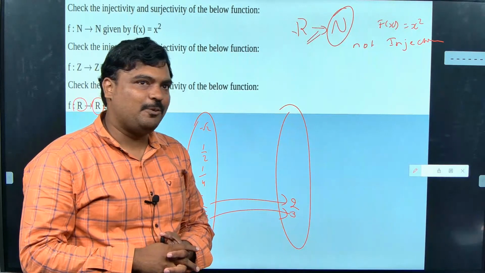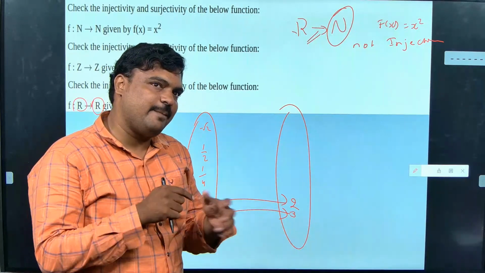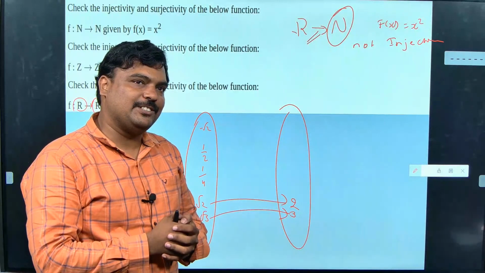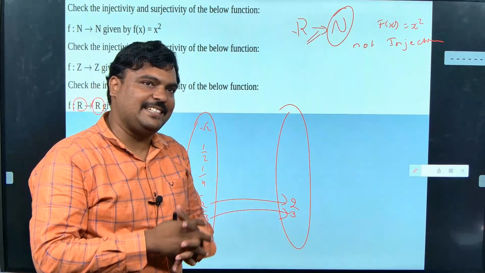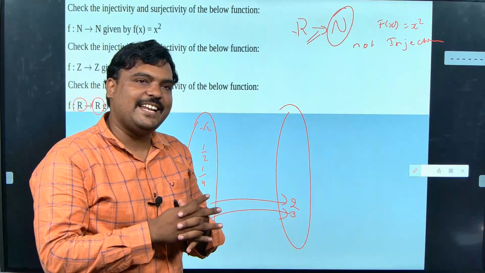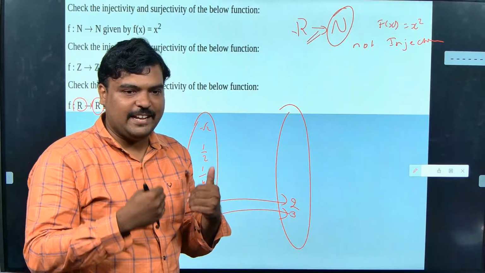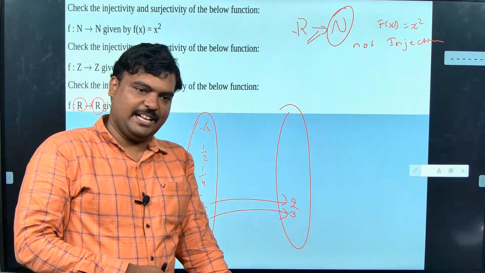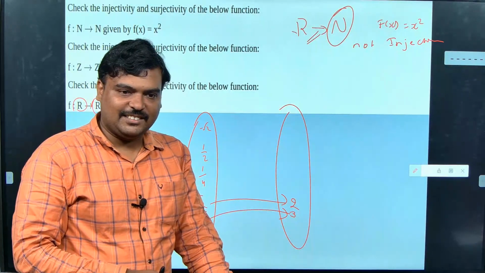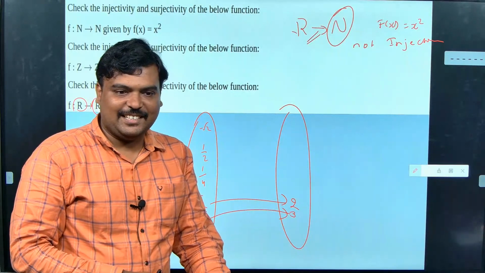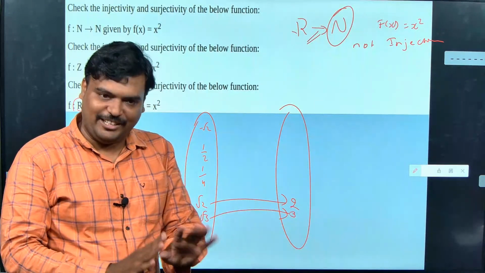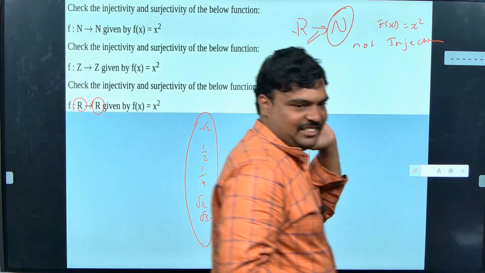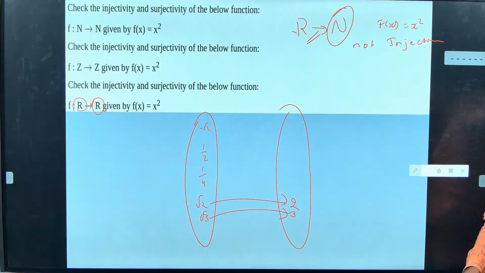No, sir. So what our definition says, every input should have the output. In my real number I have 1/2. 1/2 square is not present. So it is not a function because one input is there, for that the output is not there. As I already told, if I give my finger to the mixie, it should grind and give the juice of the finger. It's not doing that. So it is not going to be a function. Clear guys? Okay.